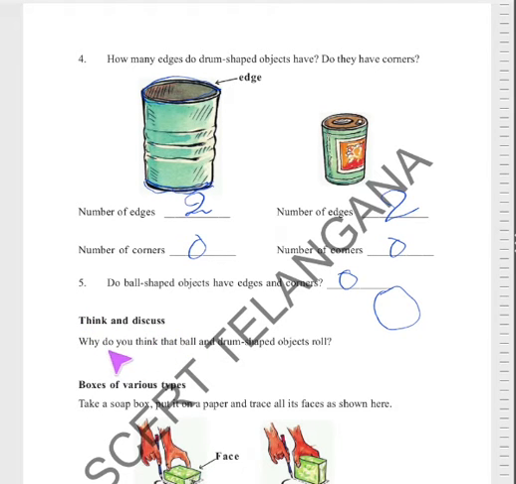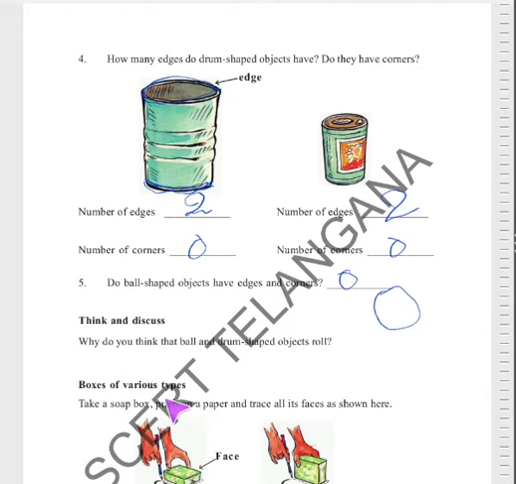Think and discuss. Why do you think that ball and drum shaped objects roll? Now you can understand that the ball has no edge and no corners, but it is rolling. There are no corners on the drum, it is also rolling. But the brick has many corners, so it is not rolling. Now think why the ball is rolling. Now you can understand that it has no corners and no edges.